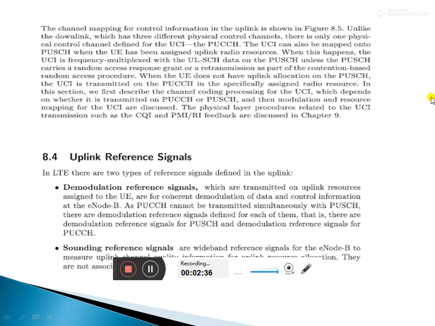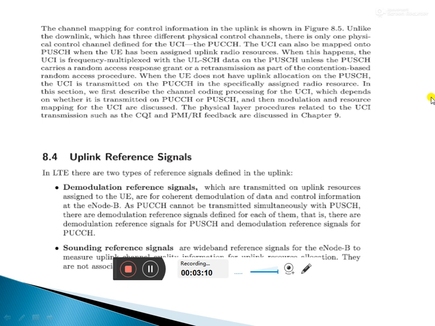These two channels work separately with the help of the demodulation reference signals. What are these channels? PUCCH and PUSCH. One is the control channel, the physical uplink control channel, and the other is the uplink shared channel.